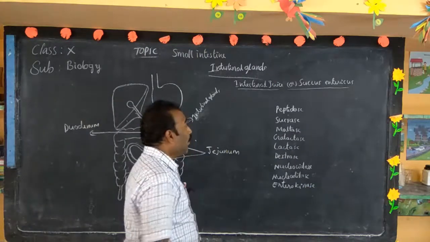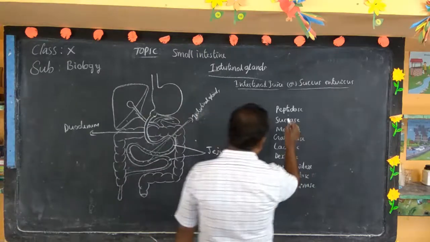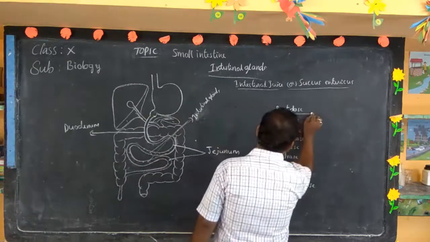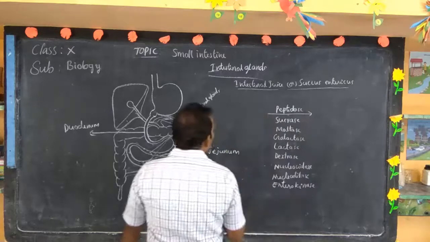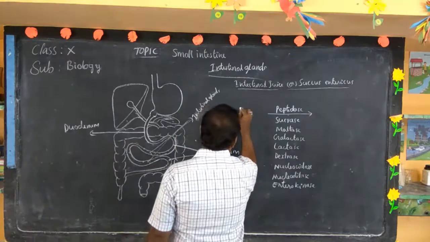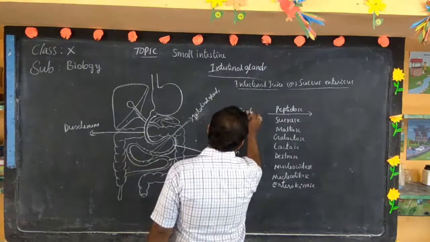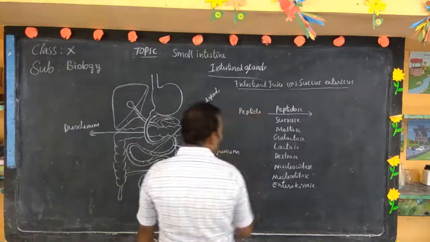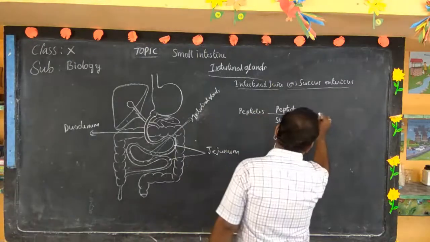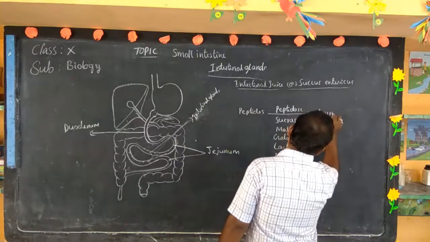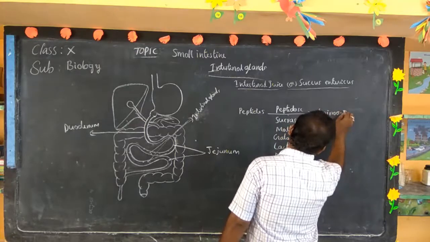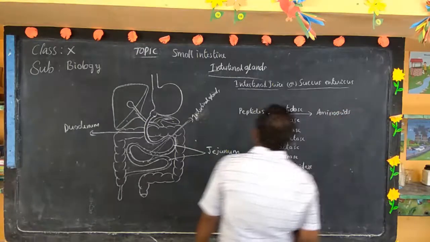Now we will discuss how these enzymes digest the food. First, peptidase. Peptidase digests peptides to amino acids.